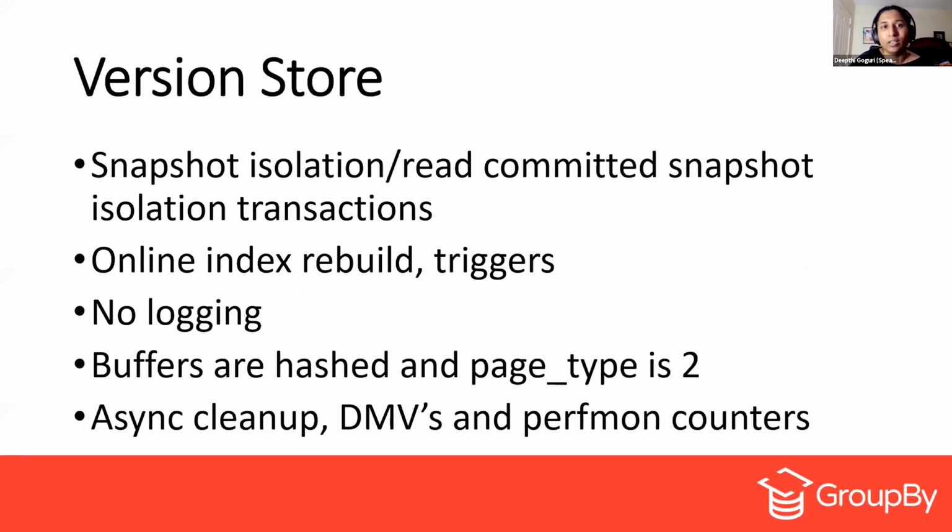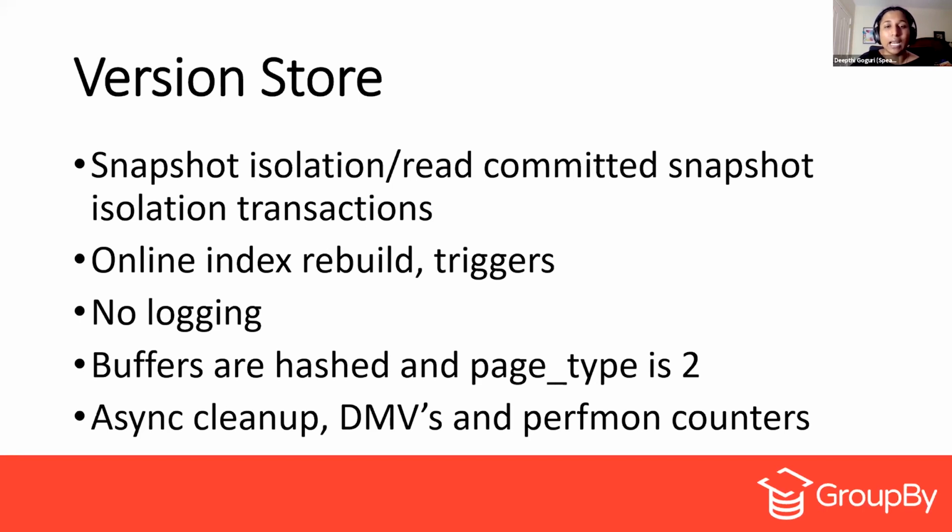Now, version store. The row version store gets automatically enabled whenever you have snapshot isolation turned on or read committed snapshot isolation turned on. And whenever you do online index rebuilds by using sort in tempdb, it will use tempdb as well. Whenever you do an online index rebuild, the version store will be used. Triggers also use the version store, and this version store will not be logged inside the transaction log.